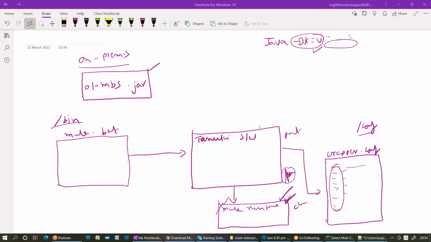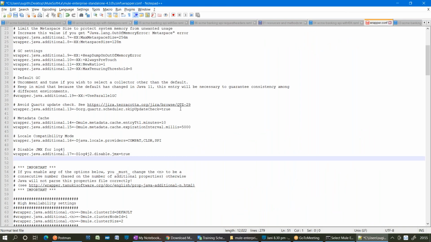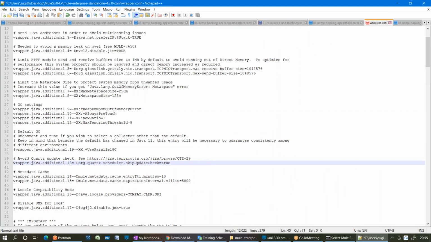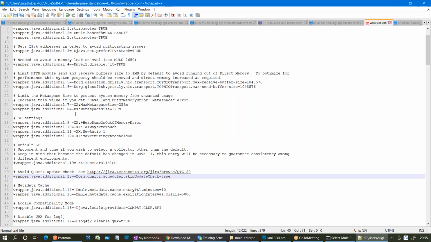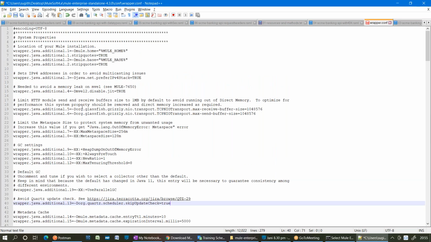Any other questions? Where are we configuring the Mule runtime JVM sizes? Is it in a wrapper? In the wrapper file only. Can you show us that? Here you can see X. That is a memory setting, right? I mean to say some memory size we do allocate, 1 GB, 4 GB kind of thing.